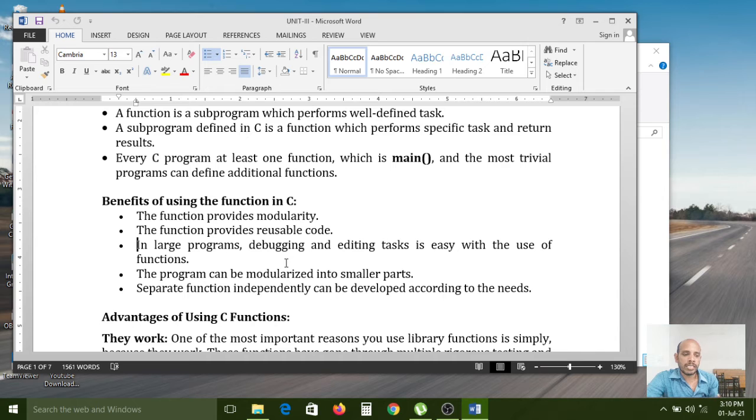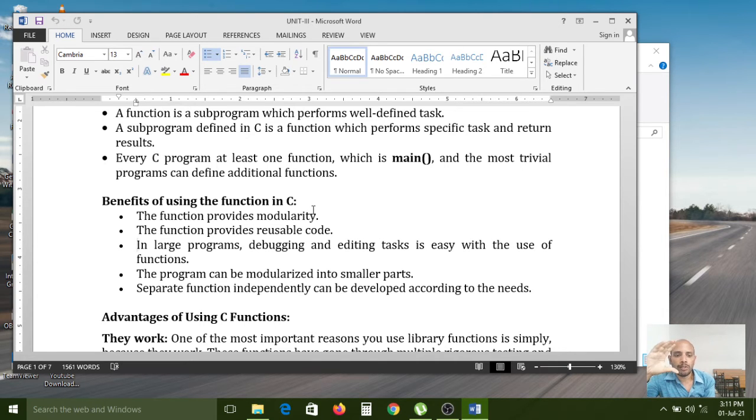But without using functions, you have to write all statements line by line, nothing but 1 crore lines, in the program while developing. If the program shows wrong output, wrong results, that means you need to modify and correct that program. Am I correct or not? That procedure is called debugging. But if you use all 1 crore statements without functions, the debugging process, the editing and correction process, is very critical.